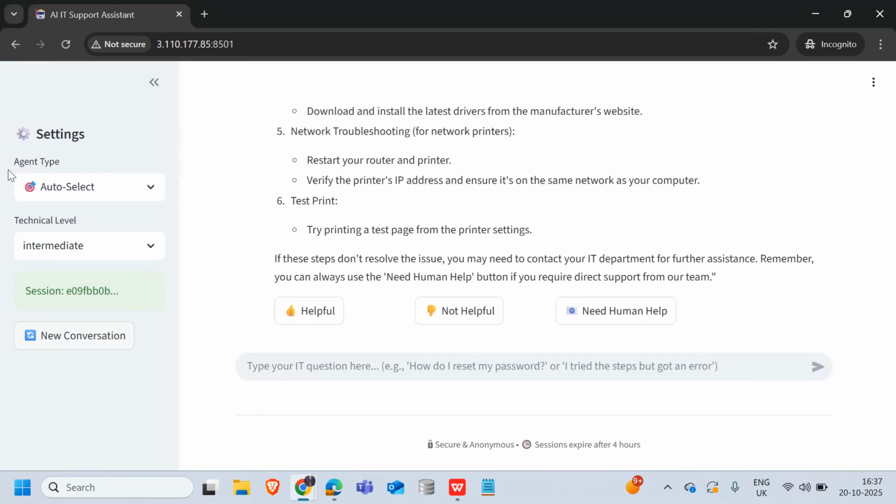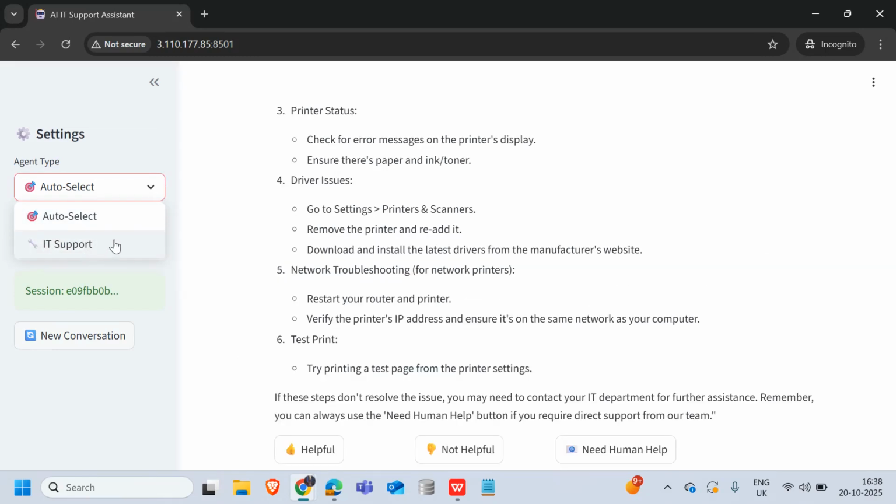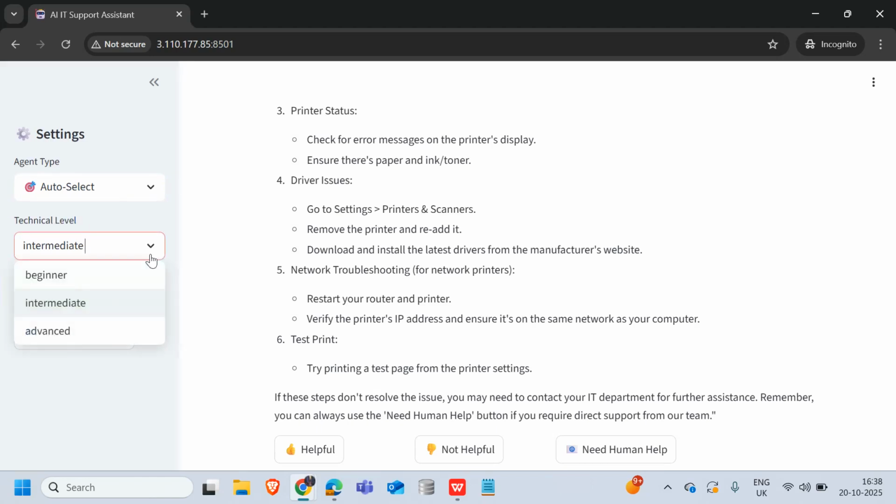Before that, I also want to say here we have this agent type on the left panel, where it is automatically selected. Here the user can select IT support or any other agent which we integrate in future. We also have this technical level. Based on the user's computer knowledge, the user can select beginner, intermediate or advanced, and the agent will tailor its response accordingly. By default it is set to intermediate.